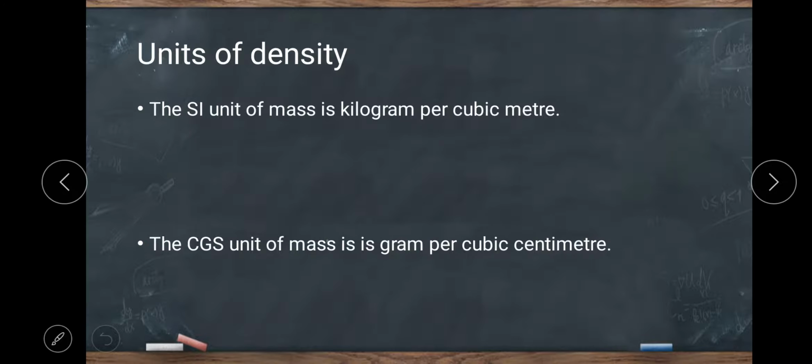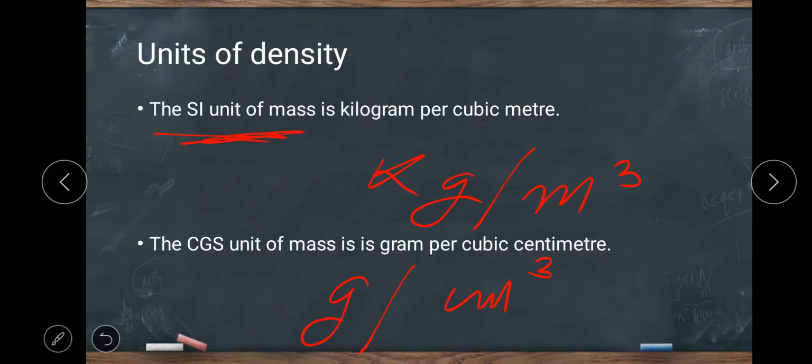Unit of density. The SI unit of mass is kilogram per cubic meter, and the CGS unit is gram per cubic centimeter. The SI unit of density is kilogram per meter cube. In CGS, gram per centimeter cube.